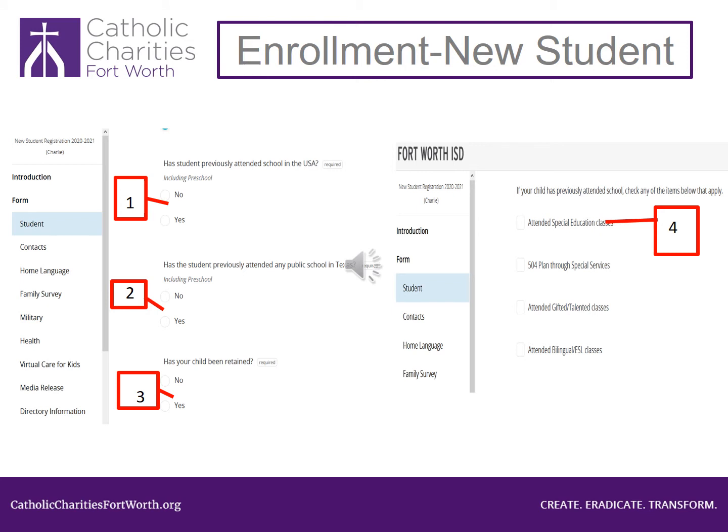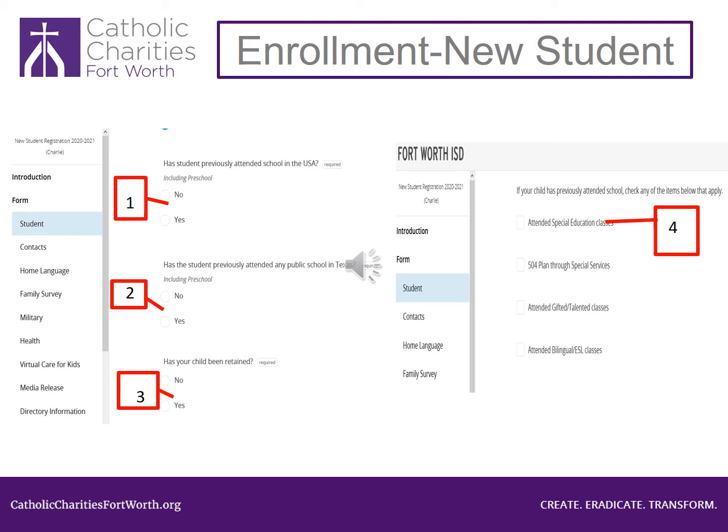If you answered Yes, my child attended school before, you'll be asked the next questions. If you answered No, my child has never attended school, you will not see these questions. Question number 1. Has student previously attended school in the United States? You must select Yes or No. Look at number 2. Has the student previously attended any public school in Texas? You must select Yes or No.